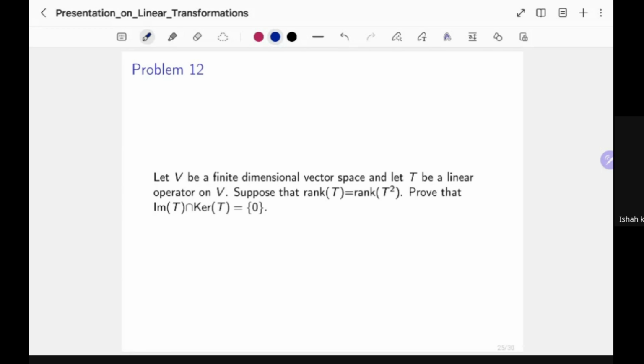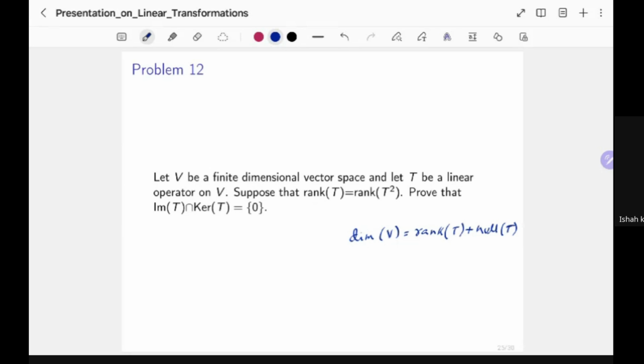See, T is a linear operator. That means that T squared is also a linear operator on V. So we have that dimension of V is rank of T plus nullity of T. I'm writing nullity as null of T.